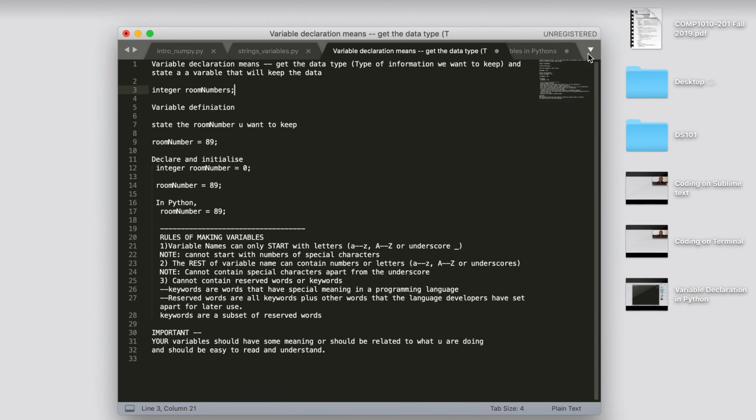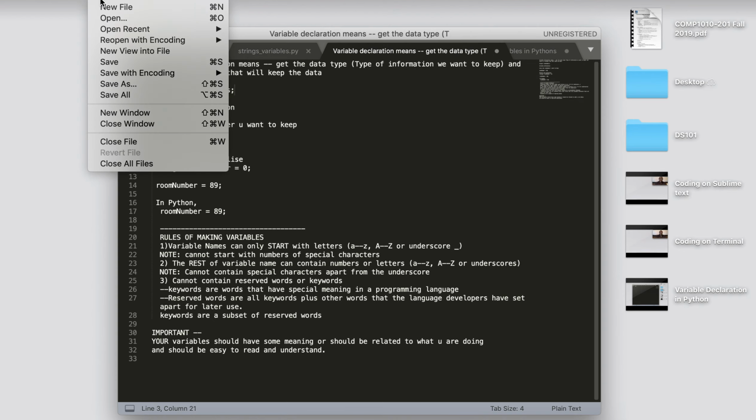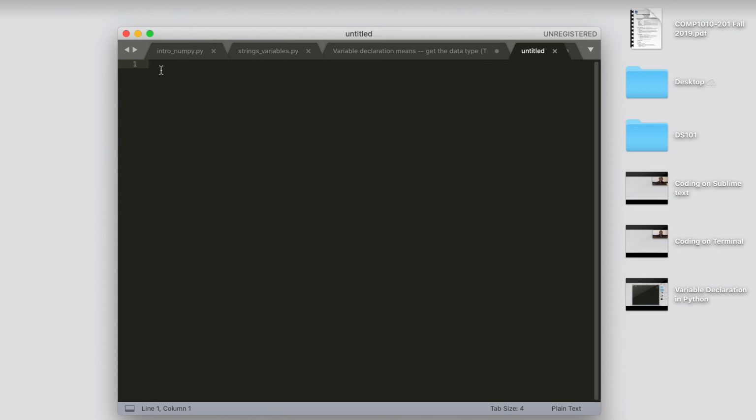Right, so I'm going to create a new file in here, and I'm going to say rules for creating variable names or identifiers. And these rules, by the way, are common also in other programming languages. For instance, the same rules would apply in C, in C++, in Java, in C Sharp, etc. So this is important, of course, to know.